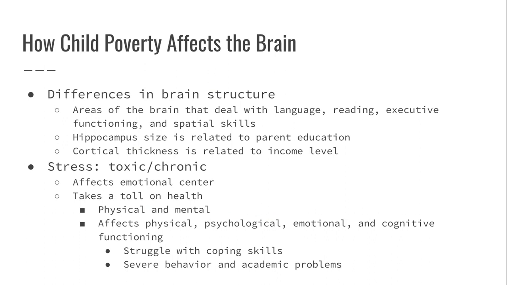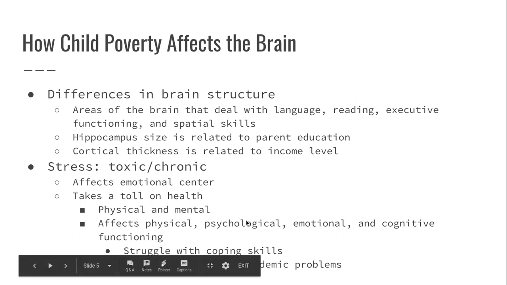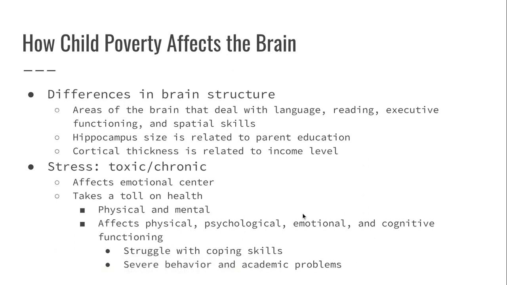Now these factors can lead to childhood stress, which comes in the form of toxic and chronic. These are the two detrimental stresses to a child's health. They affect the emotional center and take a physical and mental toll. It also affects physical, psychological, emotional, and cognitive functioning, which makes a child struggle with coping skills, and then sometimes they have severe behavior and academic problems.